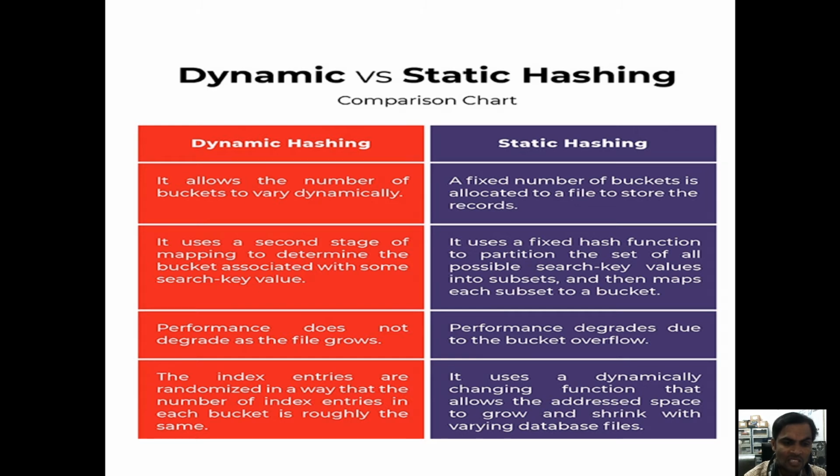Just now I said, for example, if you take modulus 10, the search key values are 11, 12, 13, 14, 15, 16, 17, 18, 19, 20. The hash function is the search key value modulus 10. 11 modulus 10, the remainder is 1, so it is stored under the first index of the hash table or bucket memory allocation.